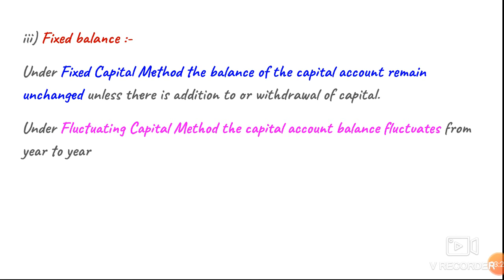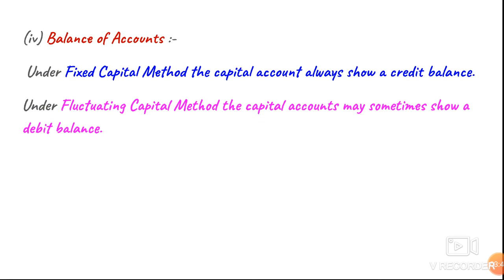But under the fluctuating capital method, the balance of the account fluctuates. It fluctuates from year to year. Clear? So the third difference is fixed balance. Now the last one, balance of accounts. That is whether it is a credit balance or a debit balance. Under the fixed capital method, the capital account always shows a credit balance. But in the case of the fluctuating capital method, we can't guarantee that it will always be a credit balance. It can be a debit balance also. Clear? So these are the four differences.